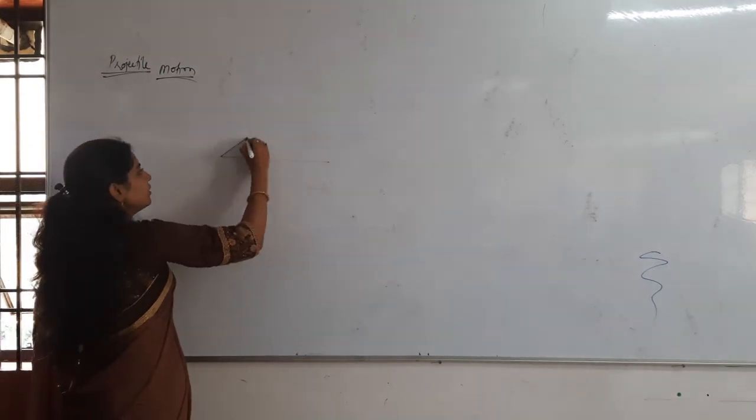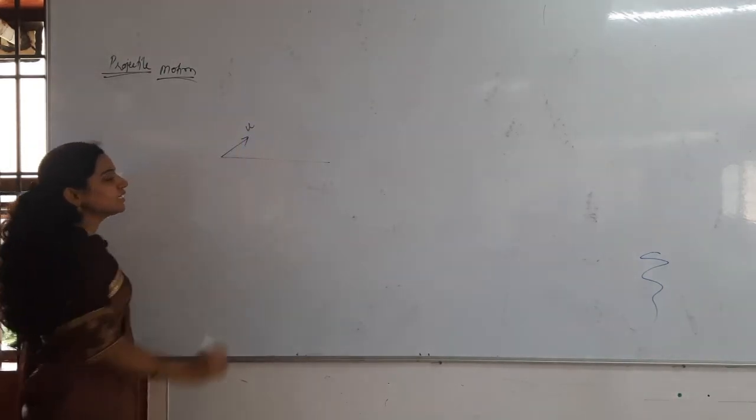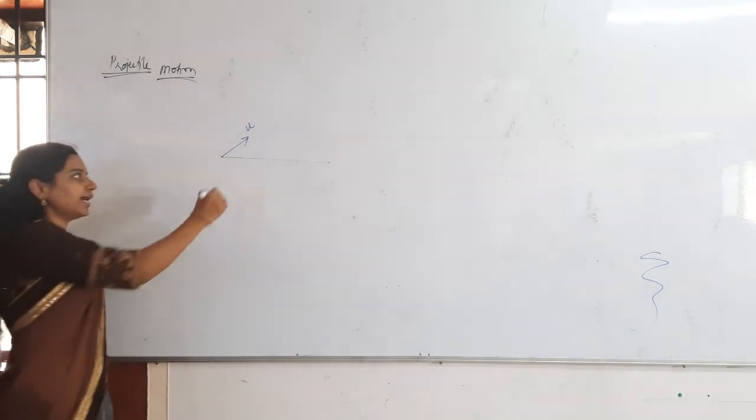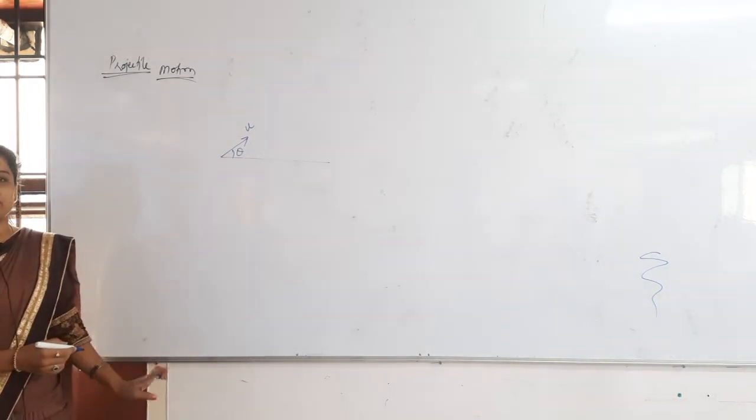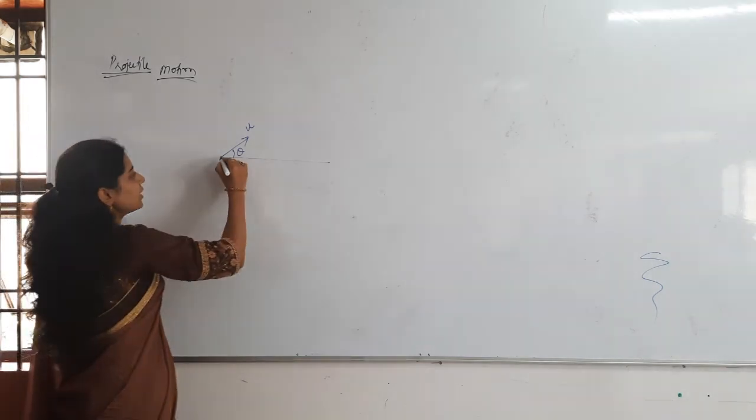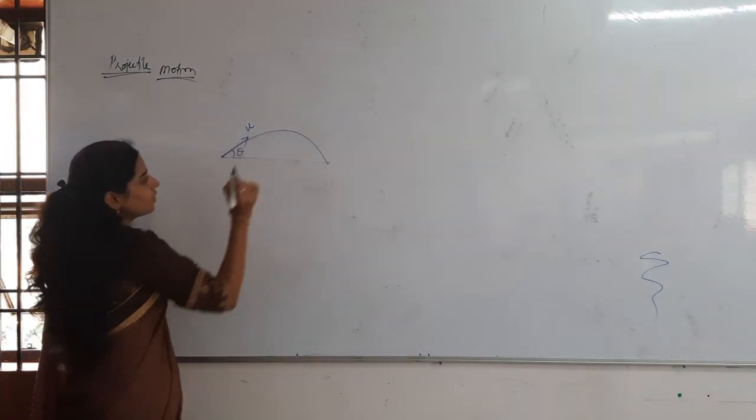First of all, we'll project an object with initial velocity u at an angle theta, and theta should not be equal to 90 degrees. Then what happens? Nothing, but the object will go into the air and then it will fall like this.